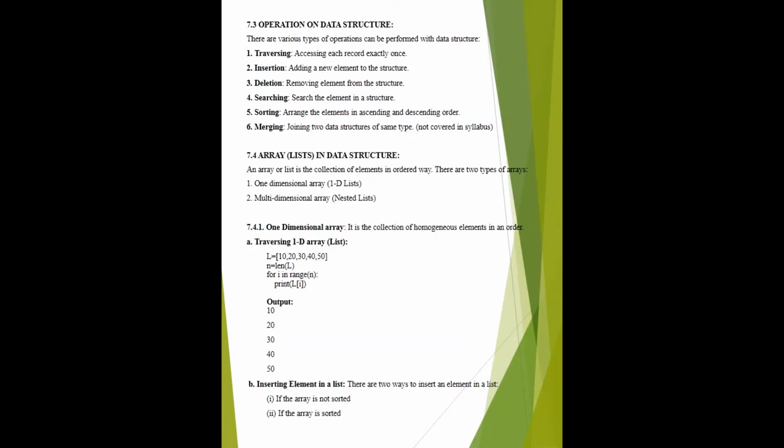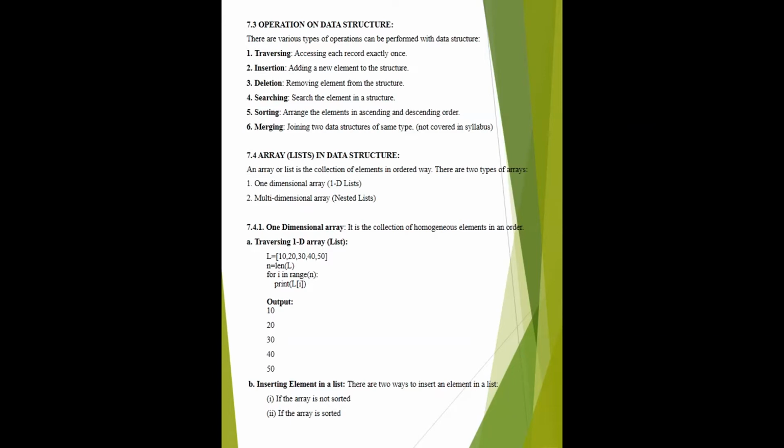Merging. The last one is merging. Merging is not in your syllabus. Merging means how can you join two different data structures, but they should be of the same type. You can't join stack and queue, or queue and tree. It should be of the same type.